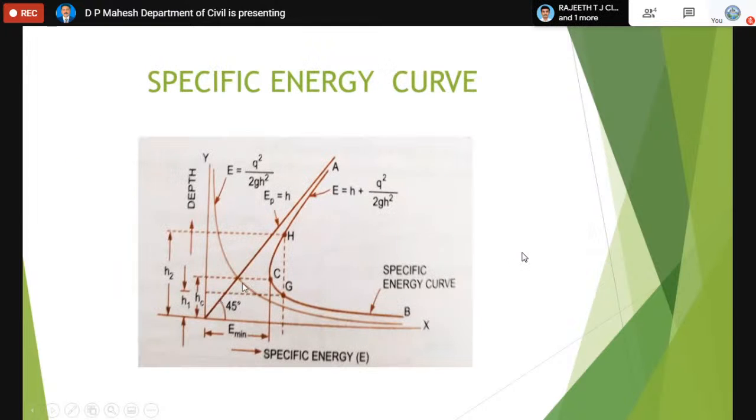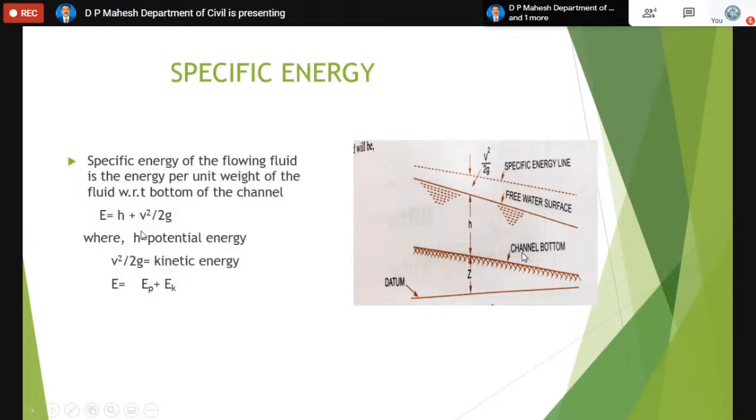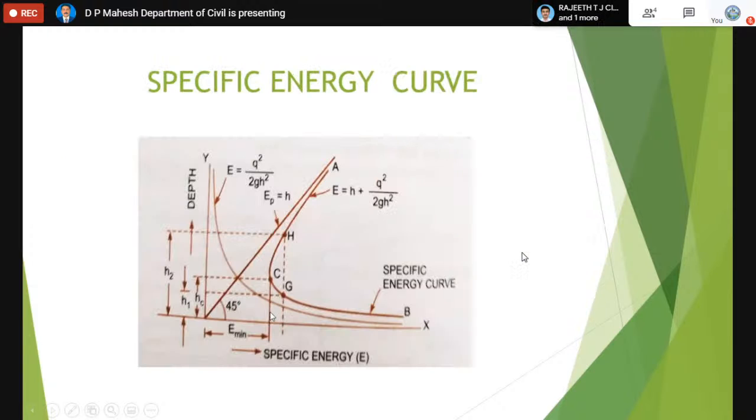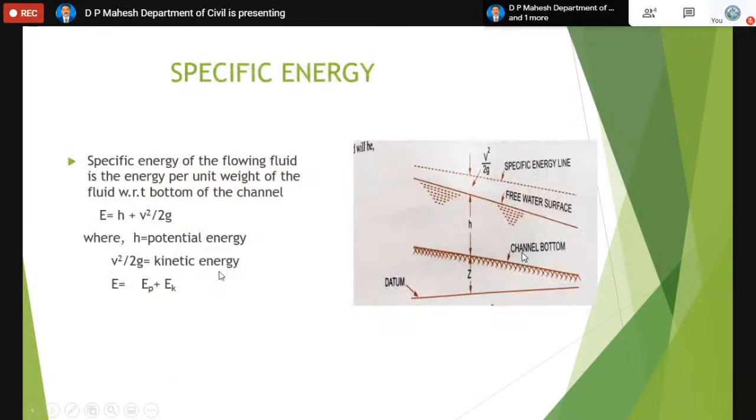Now in the specific energy curve, if you draw a curve such that EP equals H, which means the potential energy is nothing but H, the curve goes straight because it is directly proportional. It originates through the origin at an angle of 45 degrees. Now if you draw one more curve for the kinetic energy, which is V square by 2g.